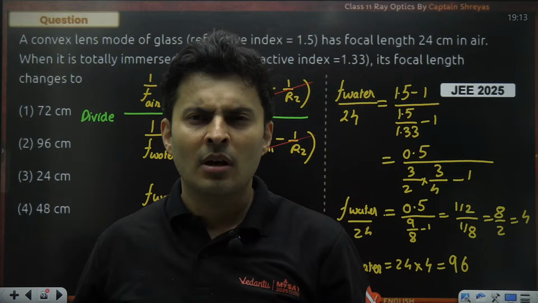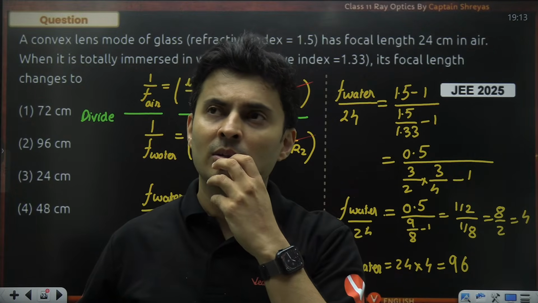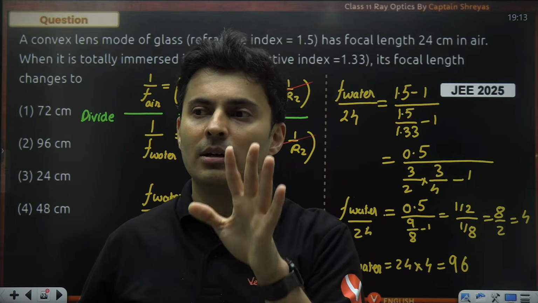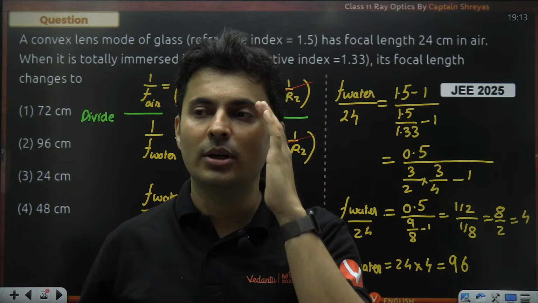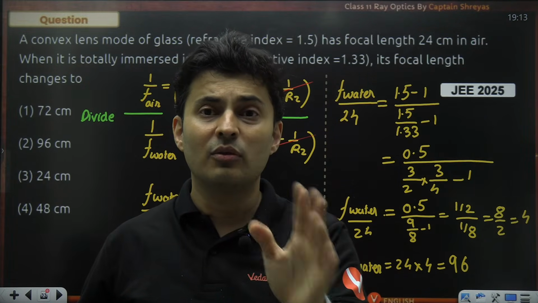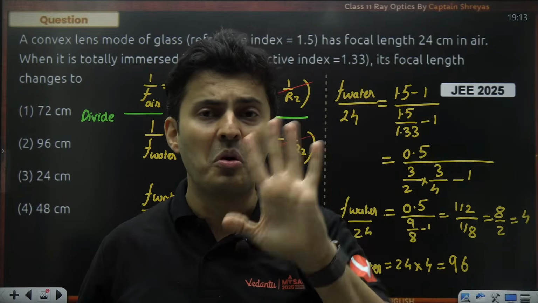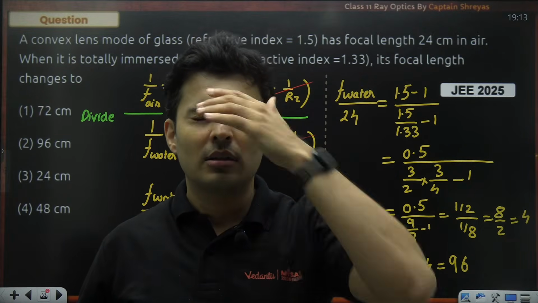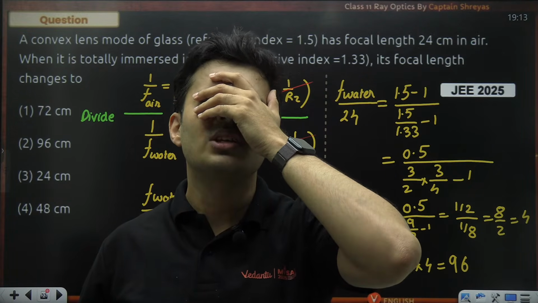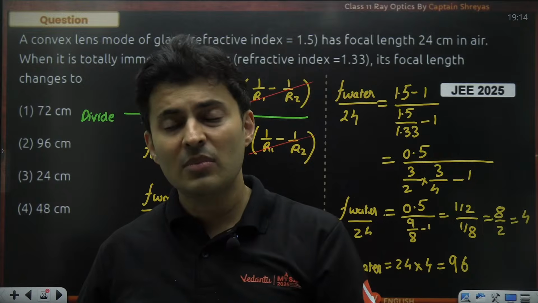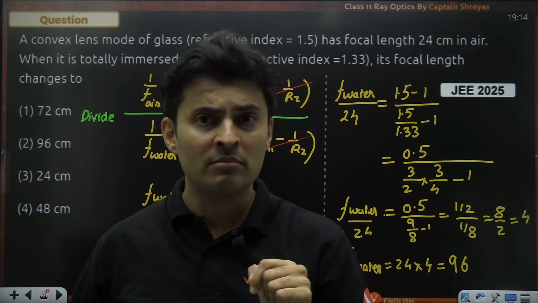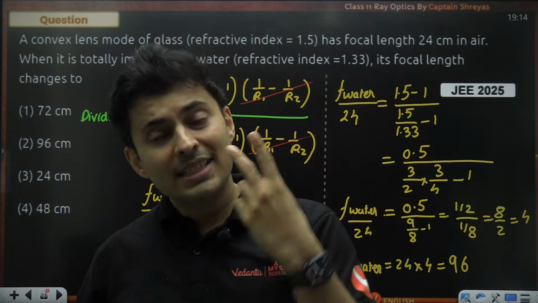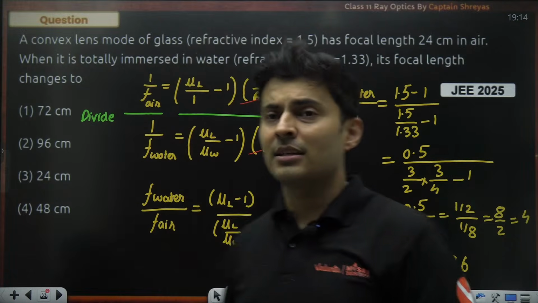Then they came out of the exam hall and thought, wait a minute, it was a mirror, not a lens. Oh my God. For a mirror, R is 2f. That's it. No question of mu. They hung their heads in shame. So be careful. Look at the question. Only a lens's focal length will depend on the medium, not a mirror's. Second thing, it's a very interesting thing.